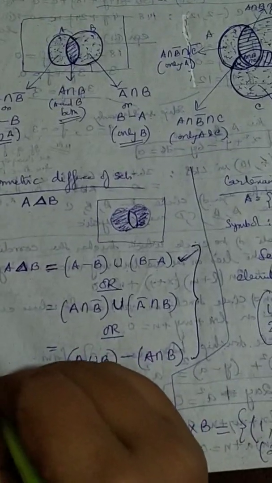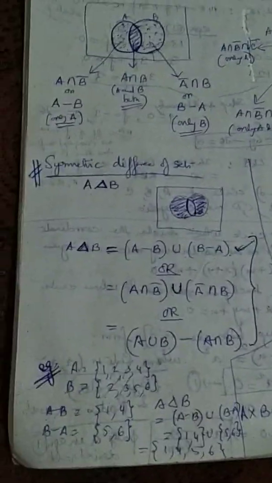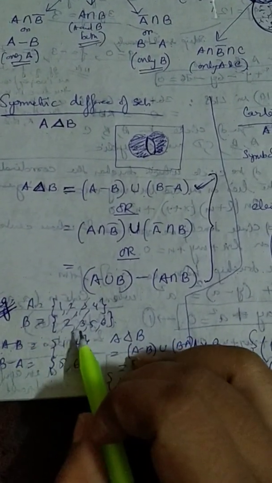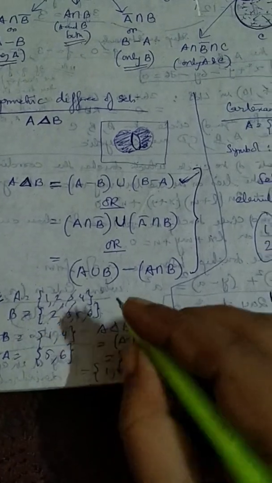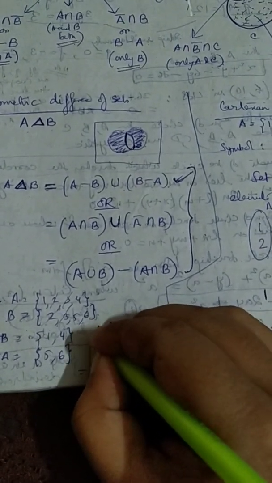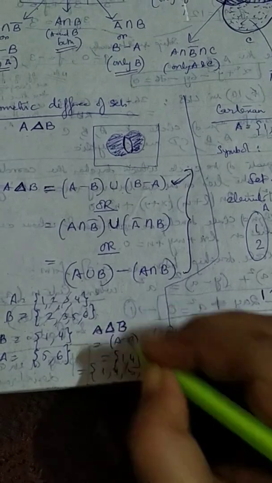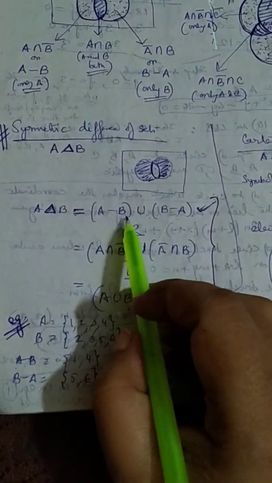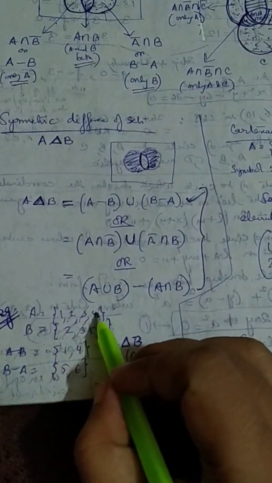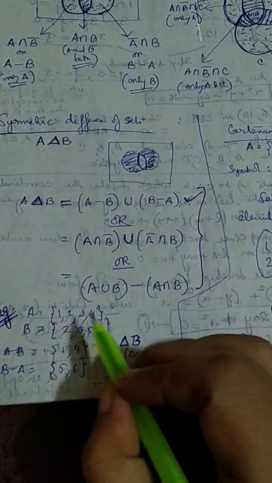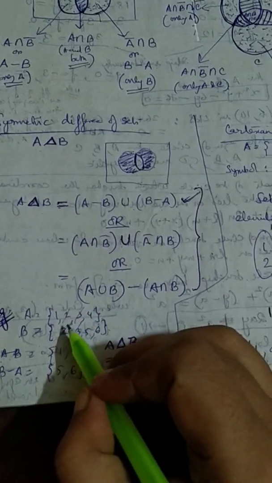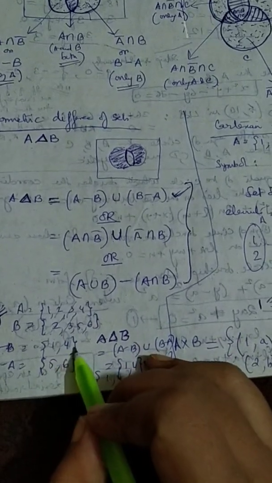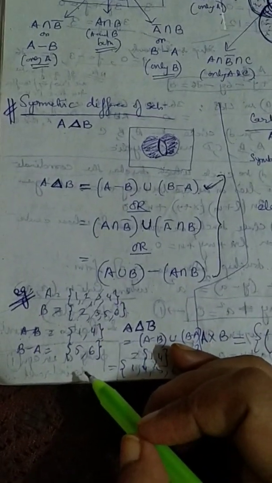Let us apply it to a certain numerical. This is an example over here. A is the set 1, 2, 3, 4. B is the set 2, 3, 5, 6. We want to find out the symmetric difference between A and B. How will we find out? First, let us use this definition. A minus B, we'll find out. A minus B means from the set A, when you remove elements of set B, what you are left with in set A. So 2 is removed, 3 is removed. What is left in A? 1 and 4. So 1 and 4 constitute A minus B.